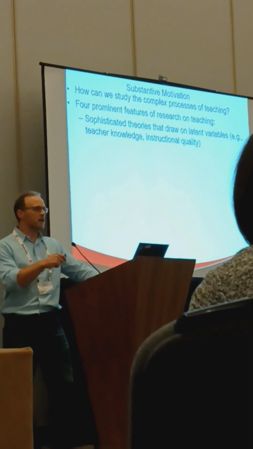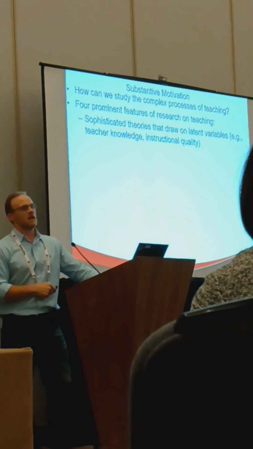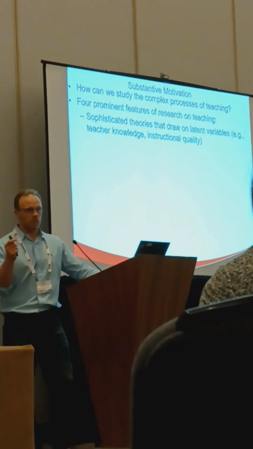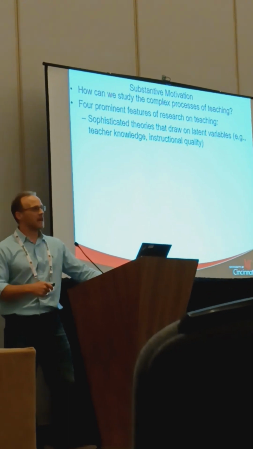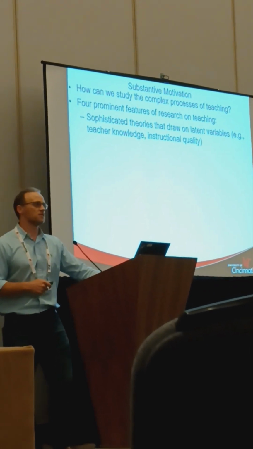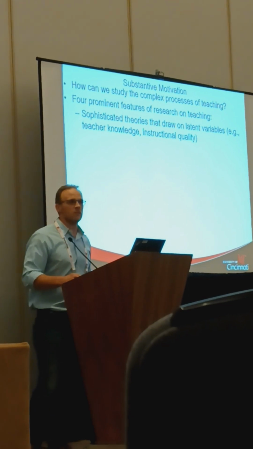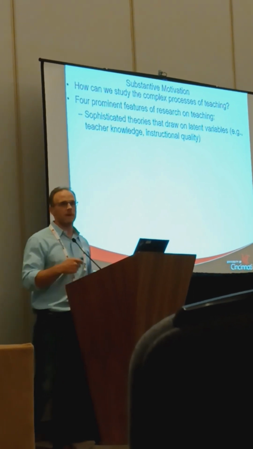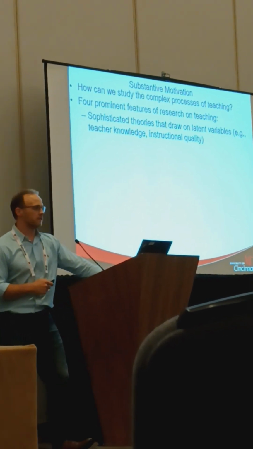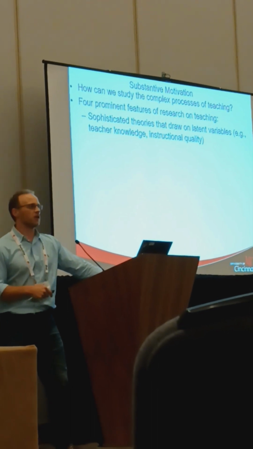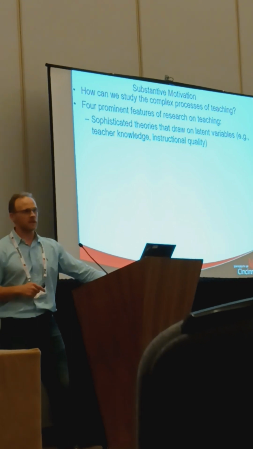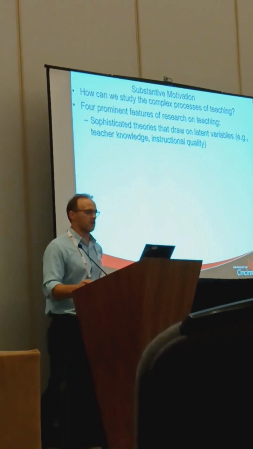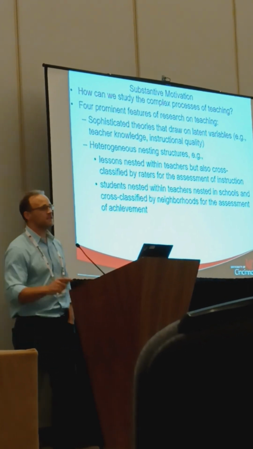Usually we have people go in the classroom, trained observers, and they will rate teacher instruction using a number of different protocols, but there's a tremendous amount of error in there. So we can't directly measure the quality of a teacher's instruction. We have to indirectly measure it, and we use these latent variable models to try and get the best guesstimate as to what their level of teaching is. And then similar arguments apply for student achievement. You can't directly measure that. It's a latent variable. You use something like a test of achievement or whatever other outcomes you're interested in. That's just the first feature.